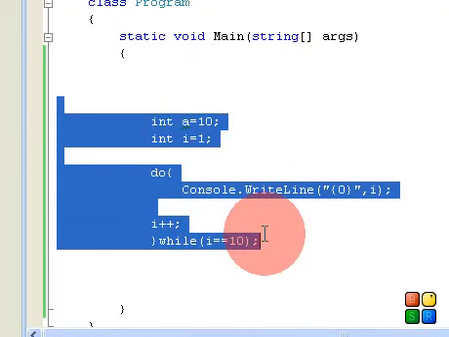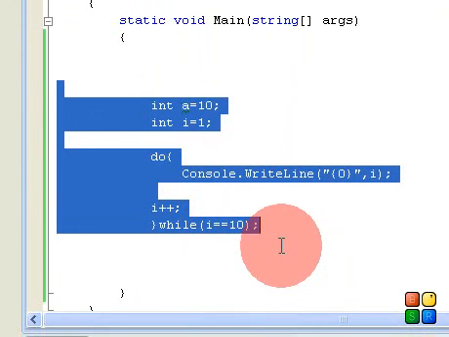When we discuss its application, then you should be clear about what the major difference is between the for, while and do while. So that's it for this tutorial, and we meet again in the further tutorial.